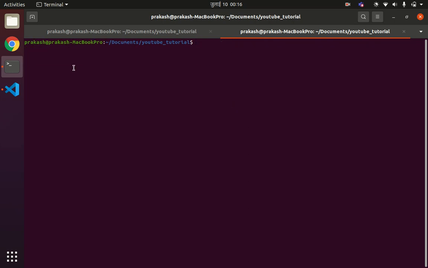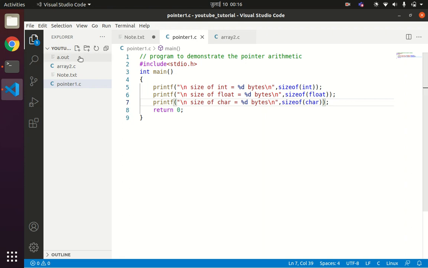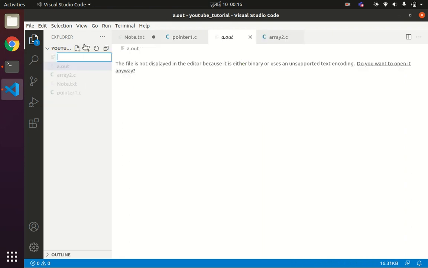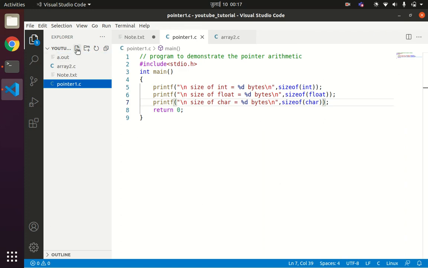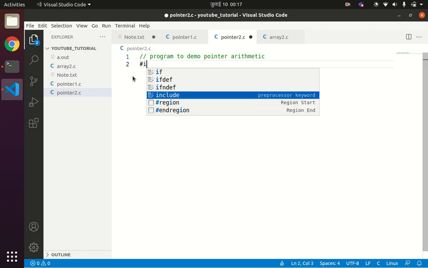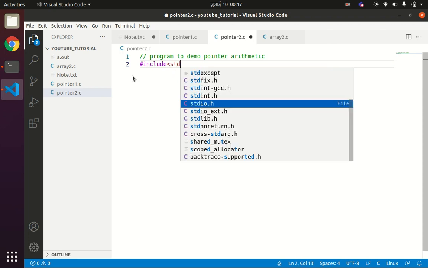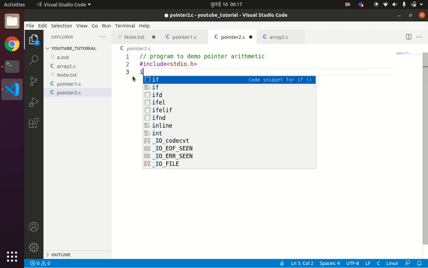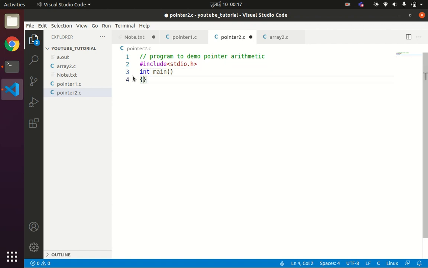Now let us move into the pointer arithmetic part. I'll create one more file, pointer2.c. Program to demo pointer arithmetic. #include <stdio.h>, int main, and then I'll declare all these three data types: integer, float, and char.